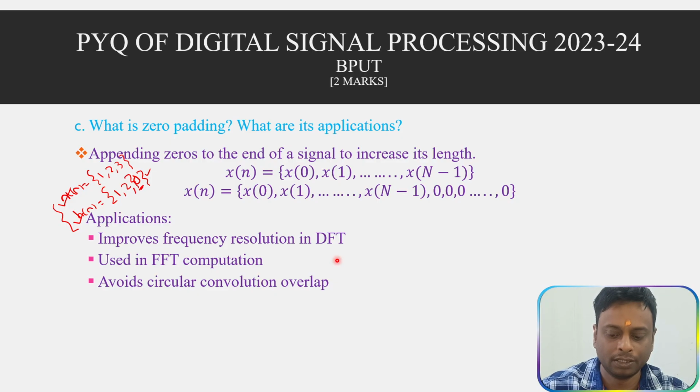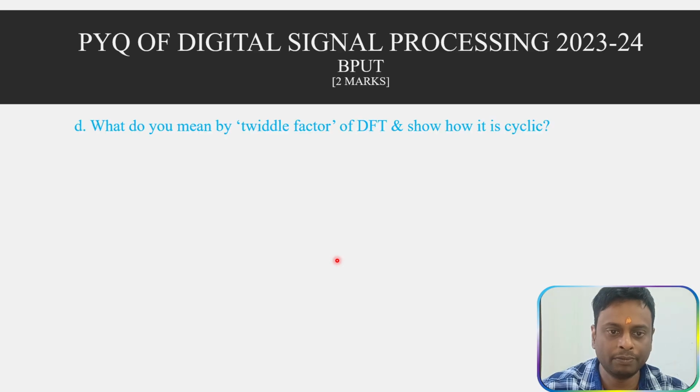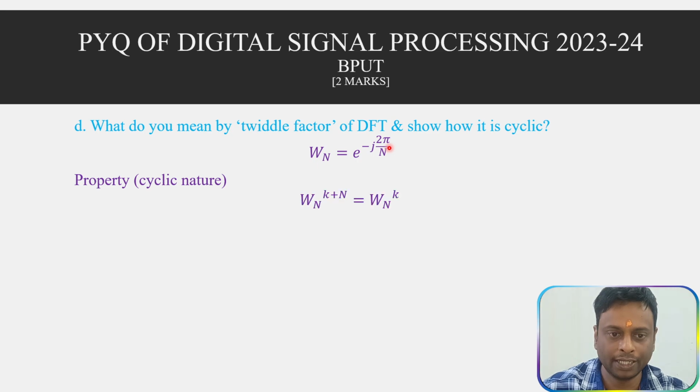Next question: what do you mean by twiddle factor of DFT, and how is it cyclic? This is the twiddle factor: W_N is equal to e to the power minus j 2 pi by N. Its property is that it is cyclic in nature. W_N to the power k plus N is W_N to the power k. This is called the cyclic nature.